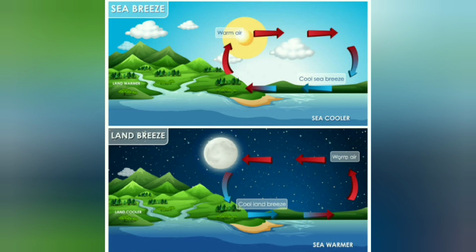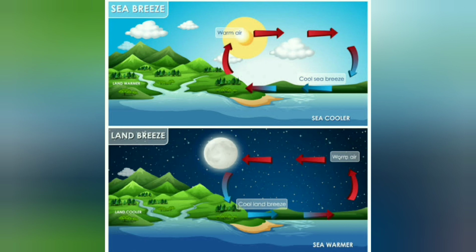When sun rays reach the earth, the land heats up faster than the water. Land heats fast and water heats up slowly. During daytime, land heats up fast and hot or warm air rises up to the sky from the land, because land heats first.